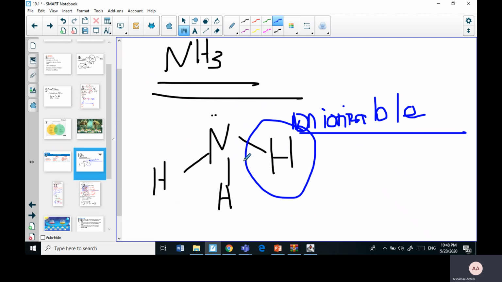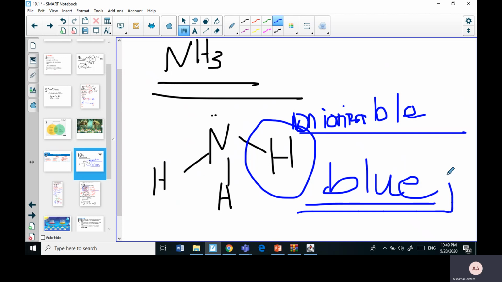But when they did their studies on the characteristics, using an indicator like litmus paper, they found out that when you put ammonia on litmus paper, it gives you the color blue. So the color is blue, which means ammonia is a base. So how?